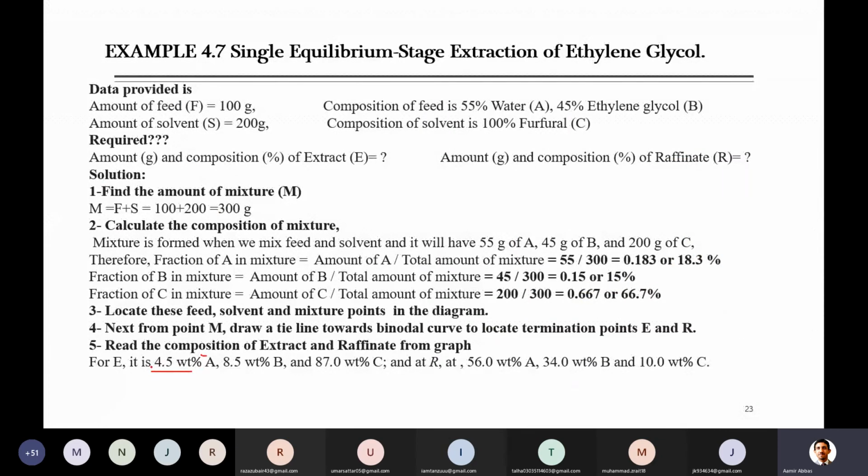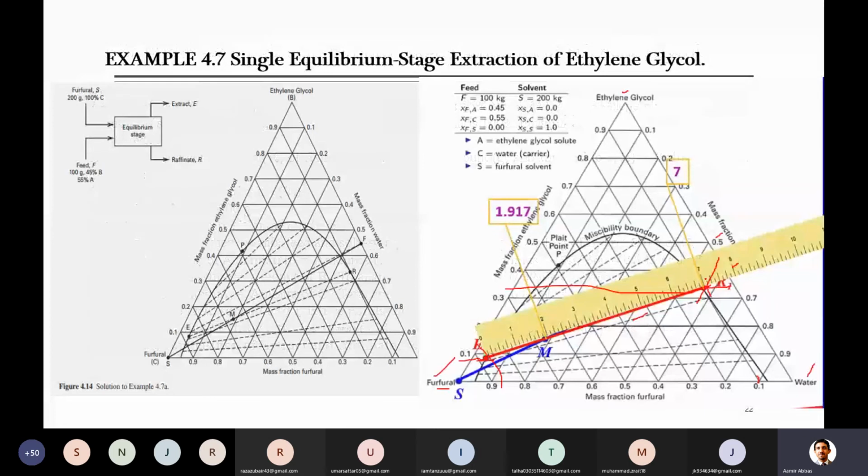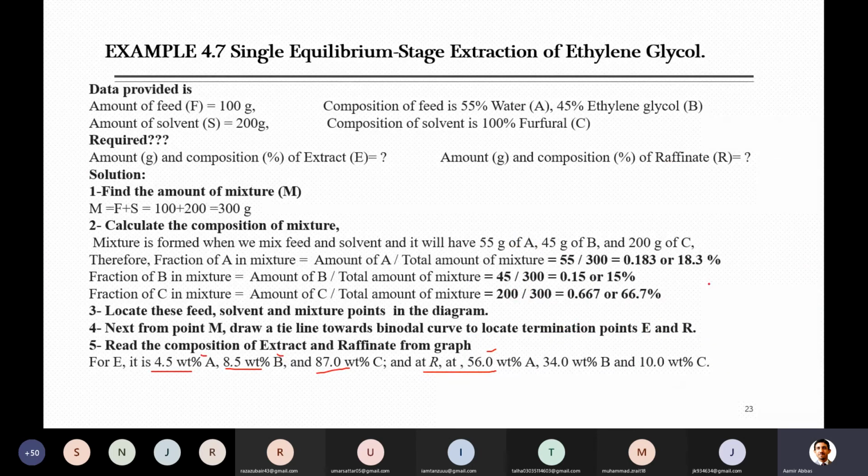The extract side is 4.8% water, as already told, around 5%, then 8.5% is ethylene glycol, we have seen that 8 to 9%, and then 87% is the other component. For the raffinate side, it is also around 55 to 56% water, as we have already said, and then there is ethylene glycol, and the solvent he has taken is 10%, so it should be 9 to 10% more. Up to here you have found the composition.